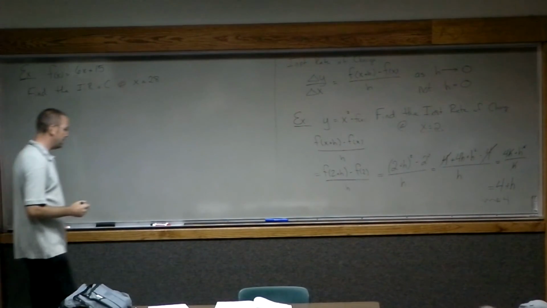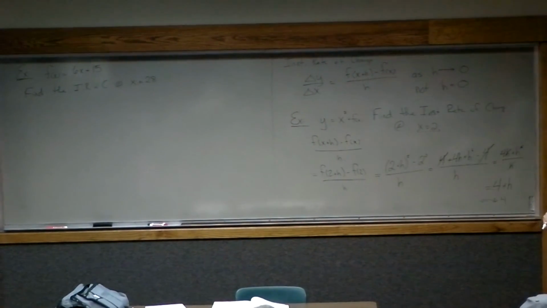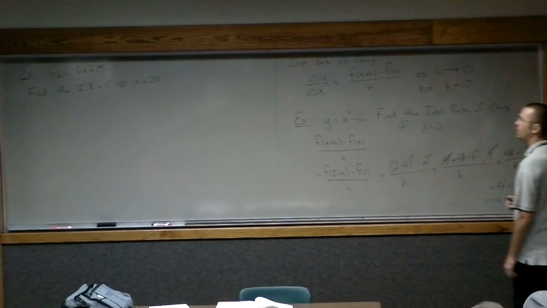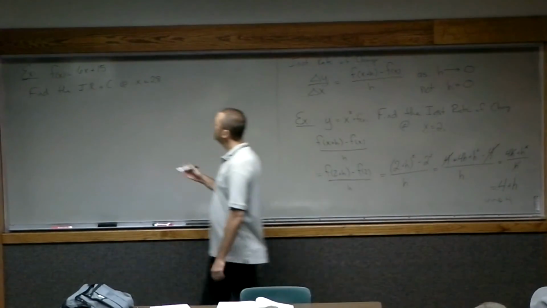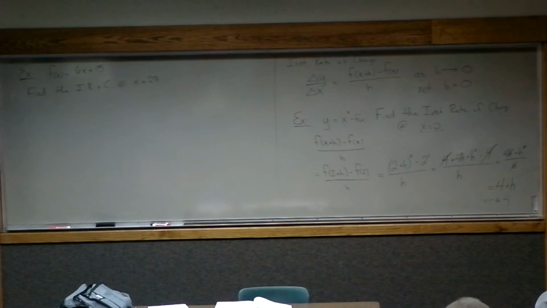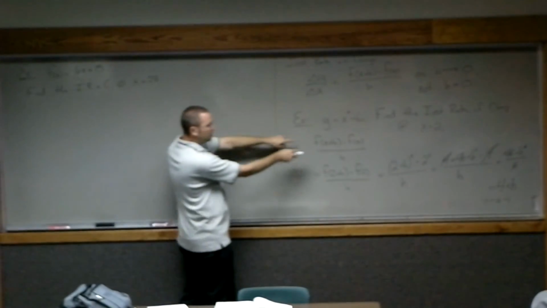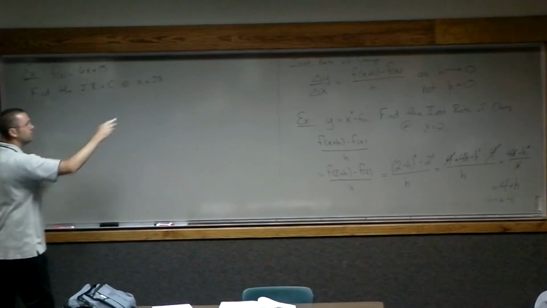Some of you may have ideas, may know sort of what the answer is. Let's give everyone an opportunity to experience the joy and glee that comes from finding such a thing. So let's think, okay, how am I going to do this? Well, again, I'm going to go right back to this difference quotient idea. I'm going to look at what happens to this expression as the h value gets very, very close to 0.